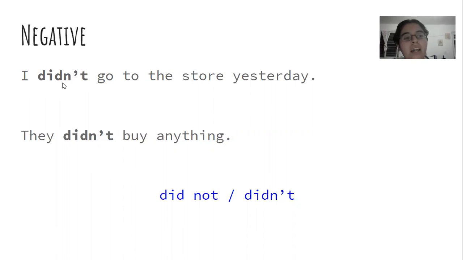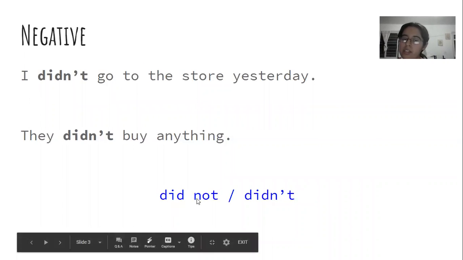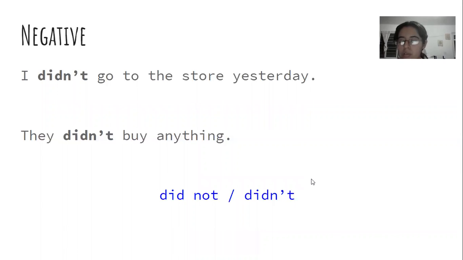So it says, I didn't go to the store yesterday. So the verb just like normal. And they did not buy anything, or they didn't buy anything. The verb normal because the past is already here in the did. And the not for negative. So like we said, did not, and its contraction is didn't, whichever one we want to use when we write it or speak it.